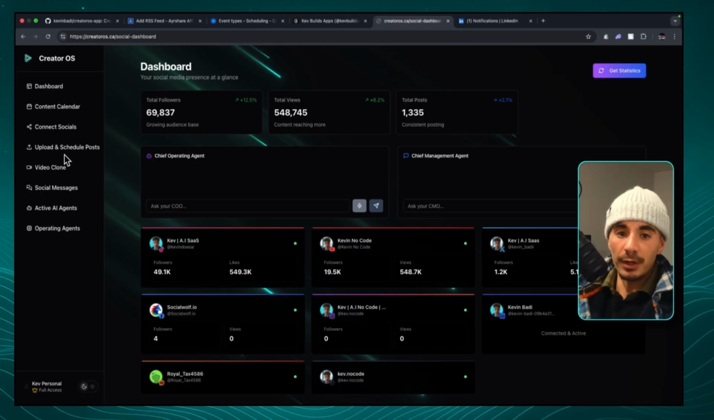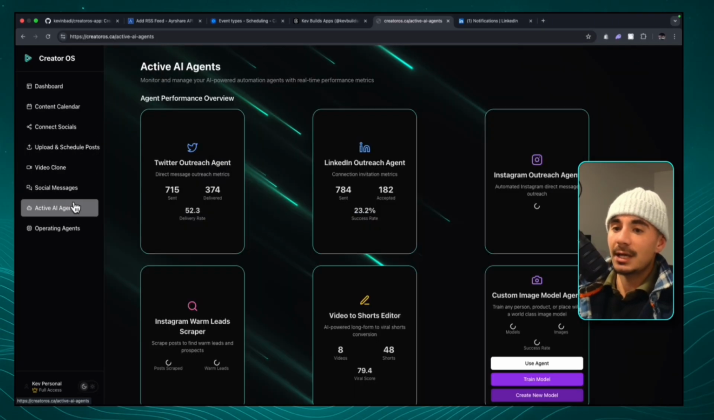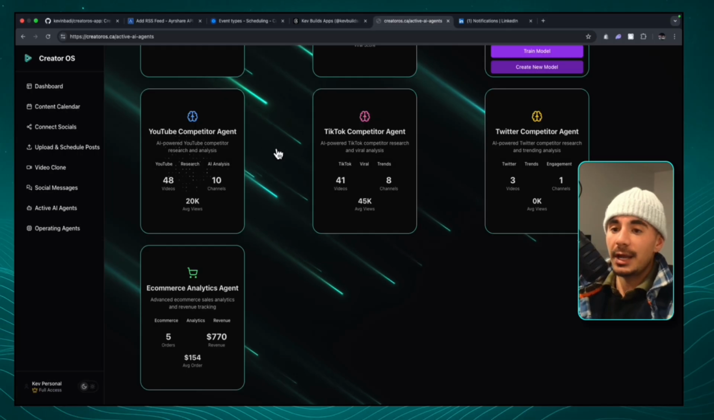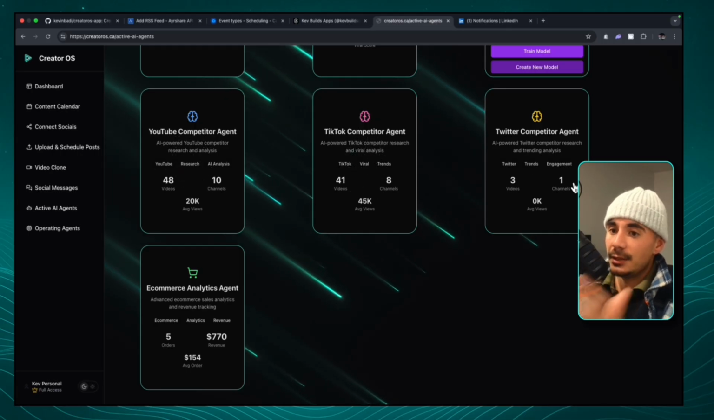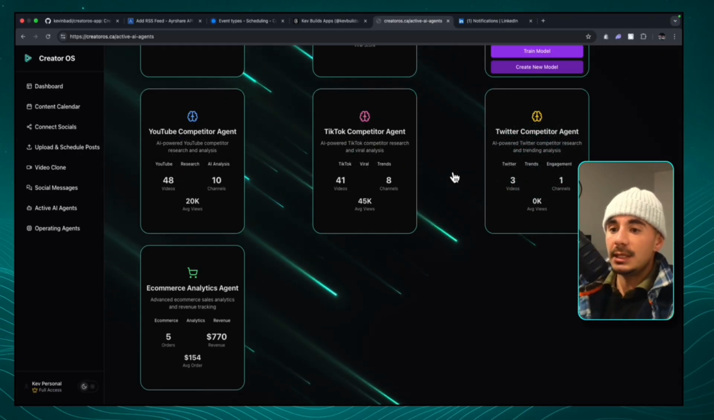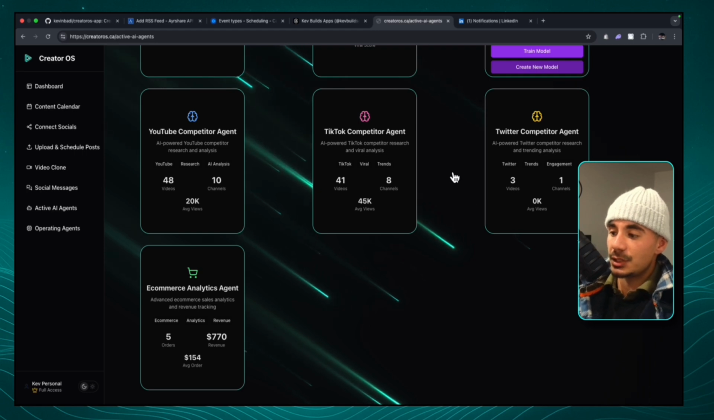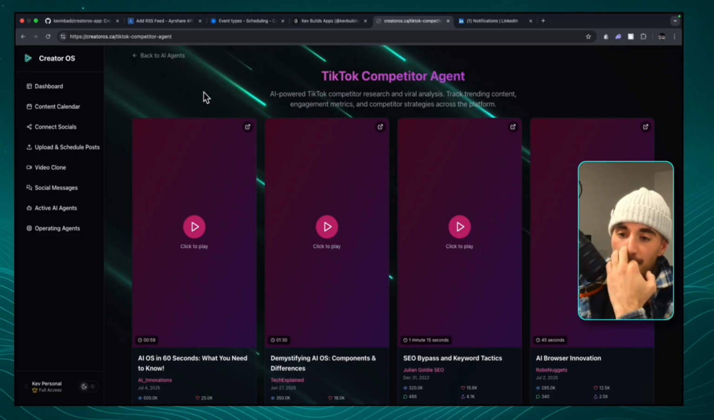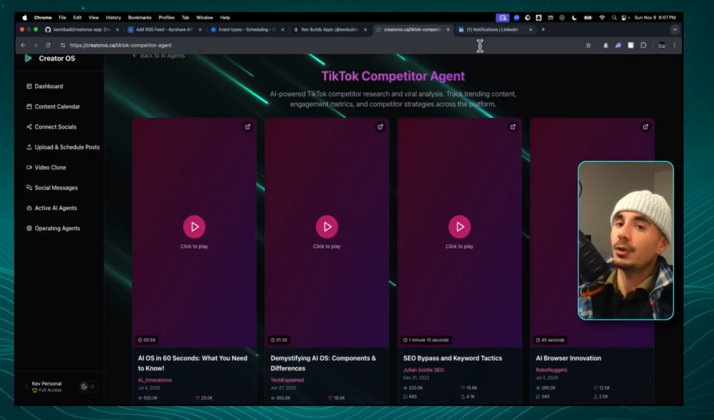And that is actually one of the other agents that we built. So if we go inside of the active AI agents, which is a whole other rabbit hole, we have the YouTube competitor agent, the TikTok competitor agent, and the Twitter competitor agent, right? So what these agents are doing is essentially what I just explained. They're looking at our competitors' content and then they're scraping it and adding it to our feed so that we can go and review it and potentially learn what they're talking about.